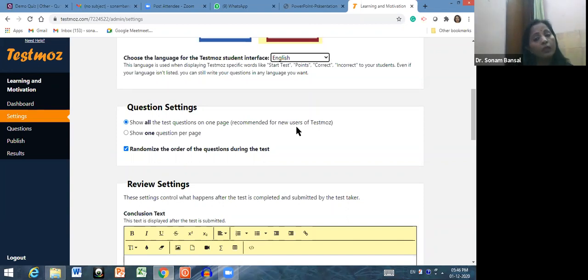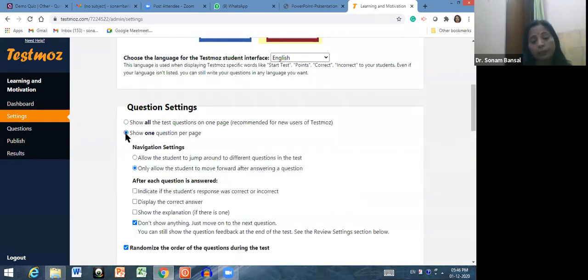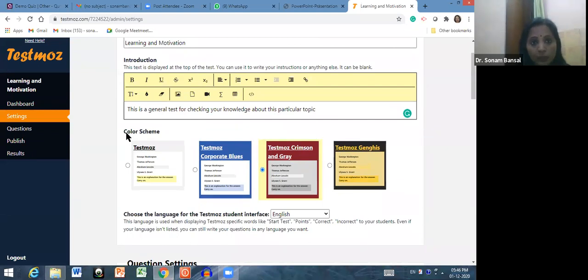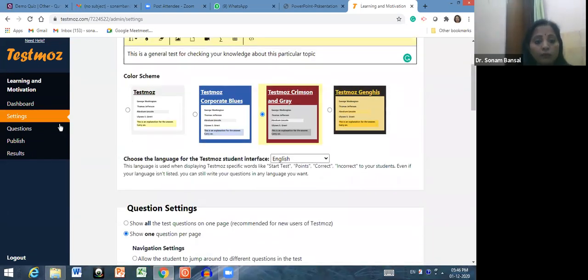But if you regularly use this particular Testimos test for the questions, then you can show one question per page. If you're taking a final test of your students, then you can do that. It means when the student is taking a test, only one question will be displayed to that particular student. Okay. I want all the questions at one time.